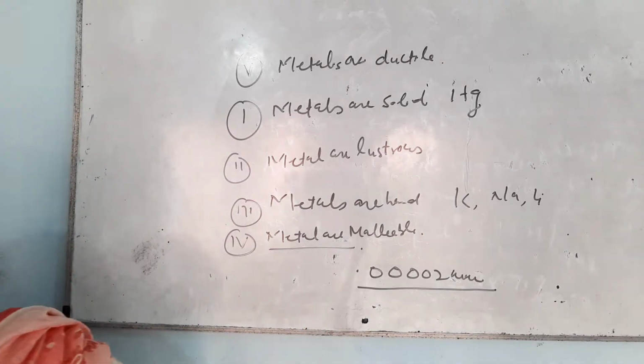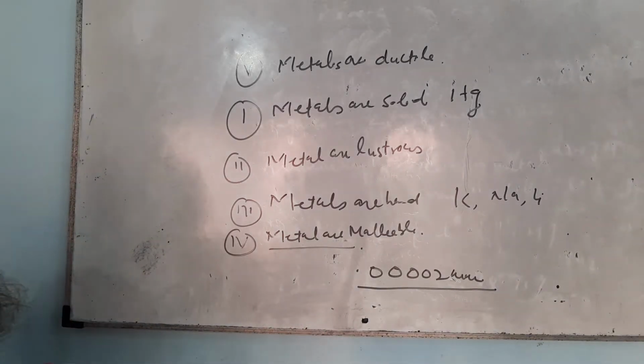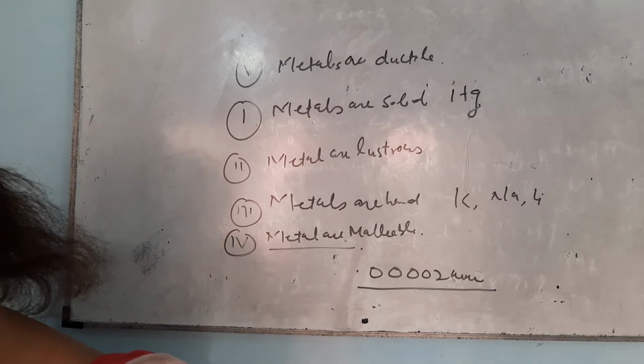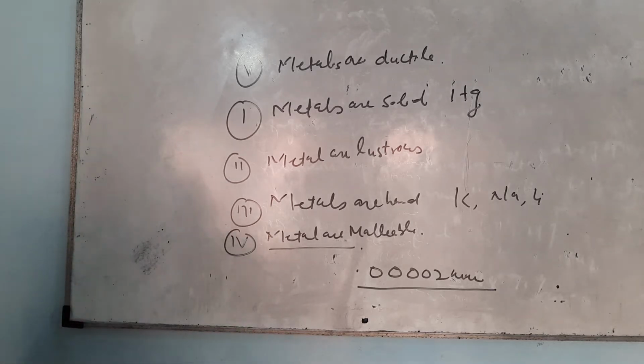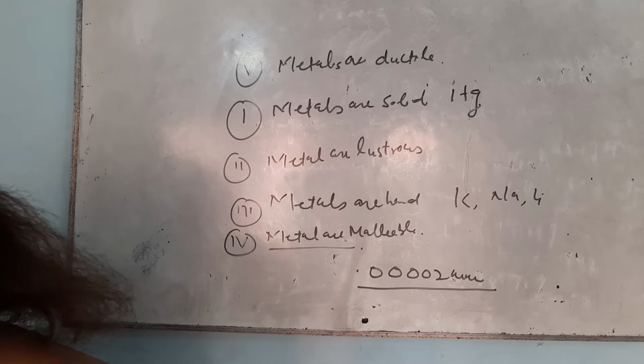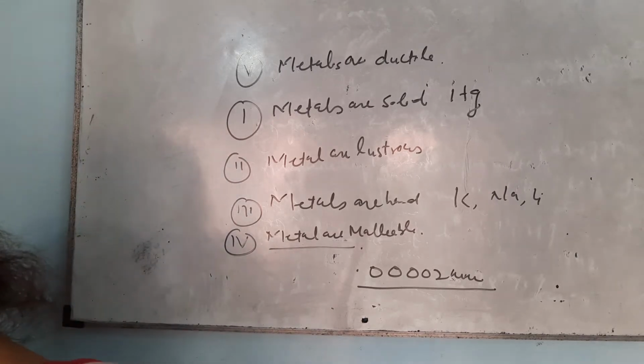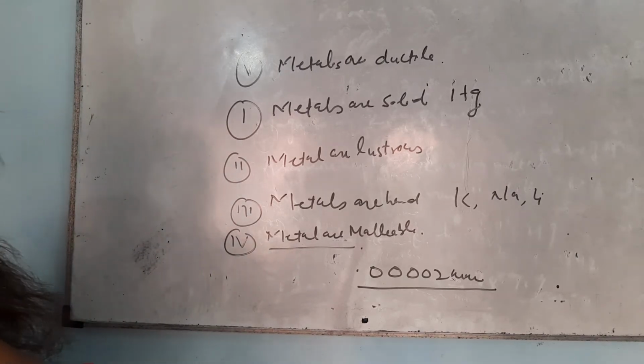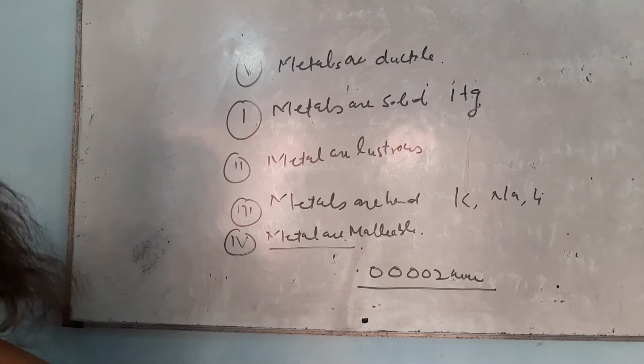These wires can be very thin. We have a large number of wires like aluminium wire and iron wire. You have also heard about silver wire and gold wire. This property of converting metal into wires is known as ductility.